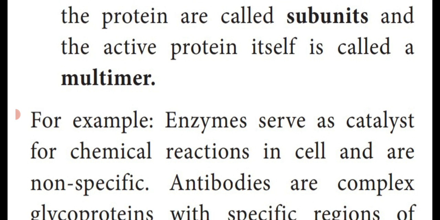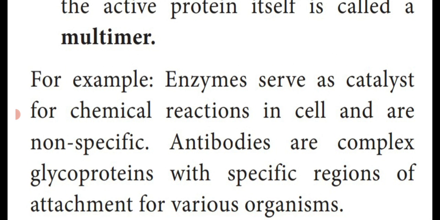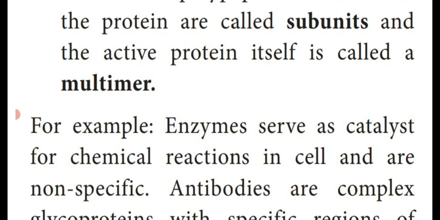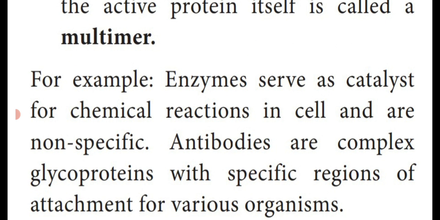Example: enzymes serve as catalysts for chemical reactions in the cell. So enzymes are catalysts which increase the rate of reaction. They are known as enzymes. These enzymes contain polypeptide chains called subunits, and the active protein is called a multimer. Another one: antibodies are complex glycoproteins with a specific region of attachment for various organisms. So enzyme is one example, and another example is antibodies, which are complex glycoproteins.